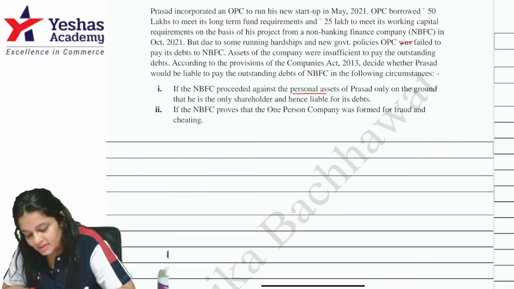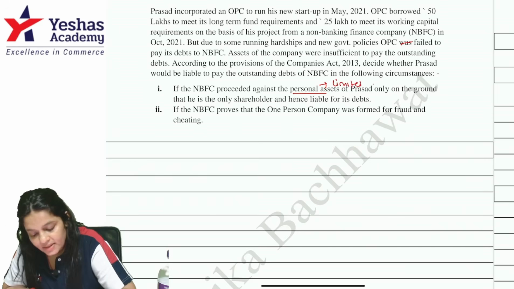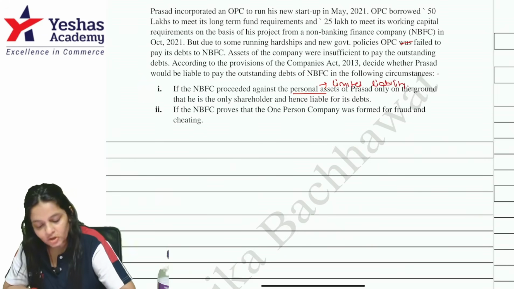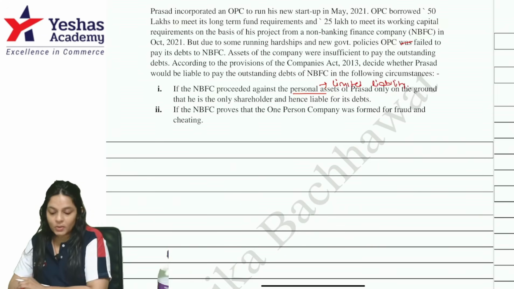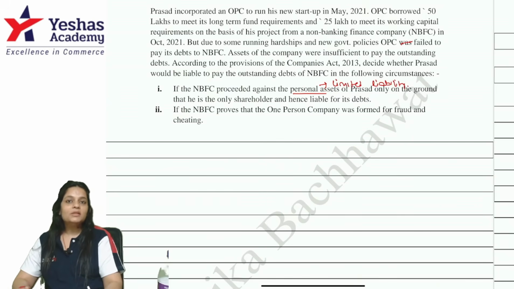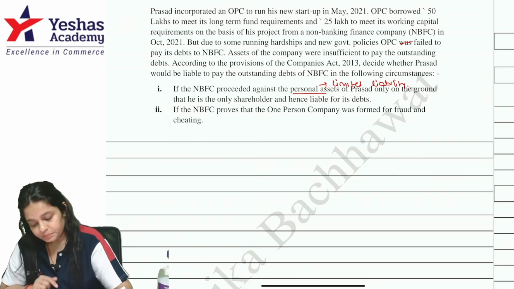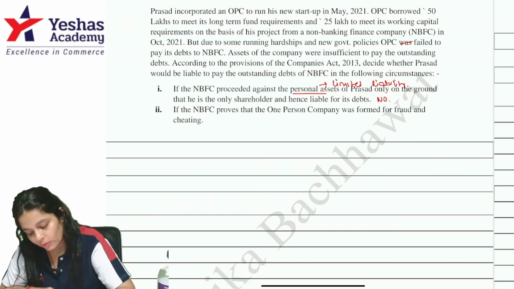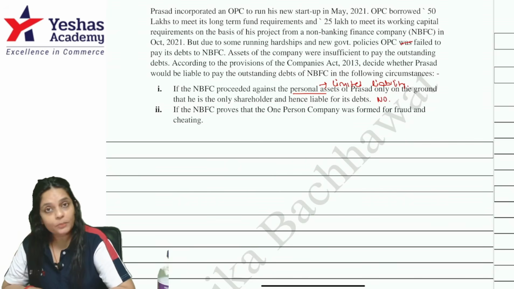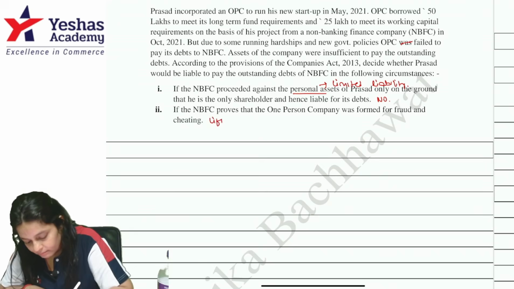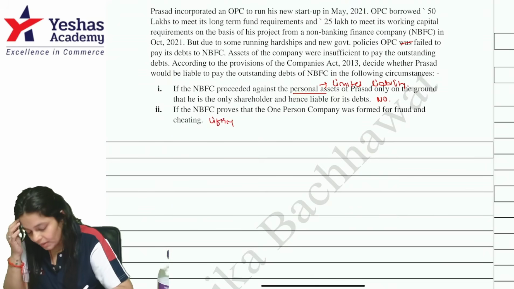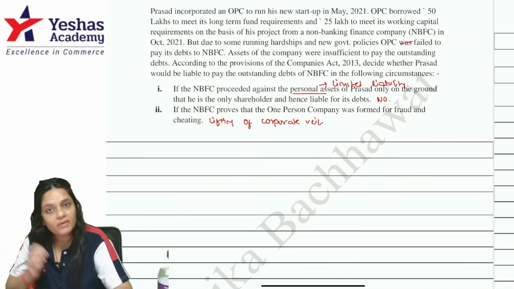Okay, personal assets. As far as personal assets is concerned, we know the liability is limited. Correct or not? That is the whole point which distinguishes an OPC from a sole proprietorship. The liability is limited. So, if the liability is limited, how can I proceed against the member, his property? So, will they succeed? No. If NBFC proves that the OPC was formed for fraud and cheating, then there would be a lifting of corporate veil. Correct or not?